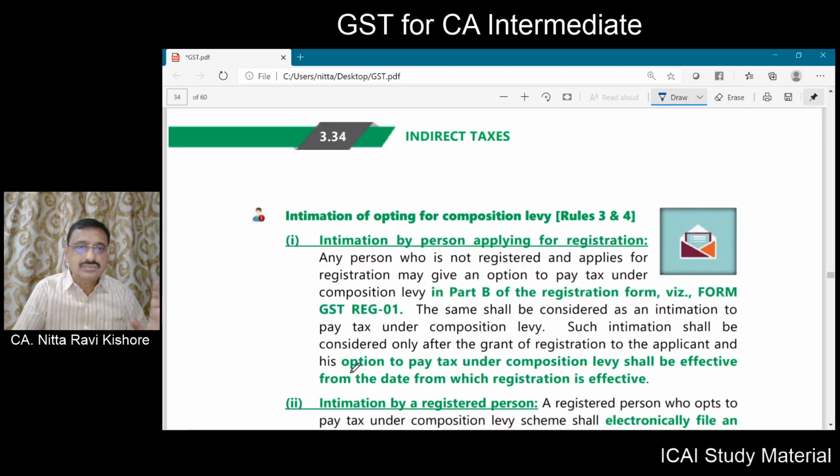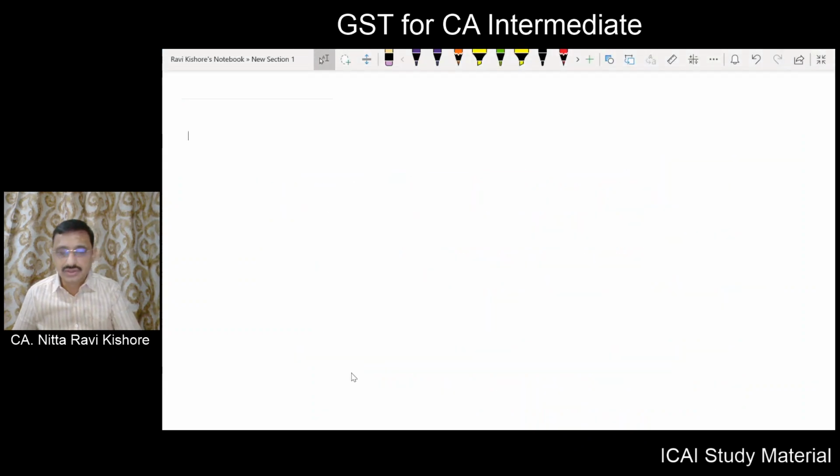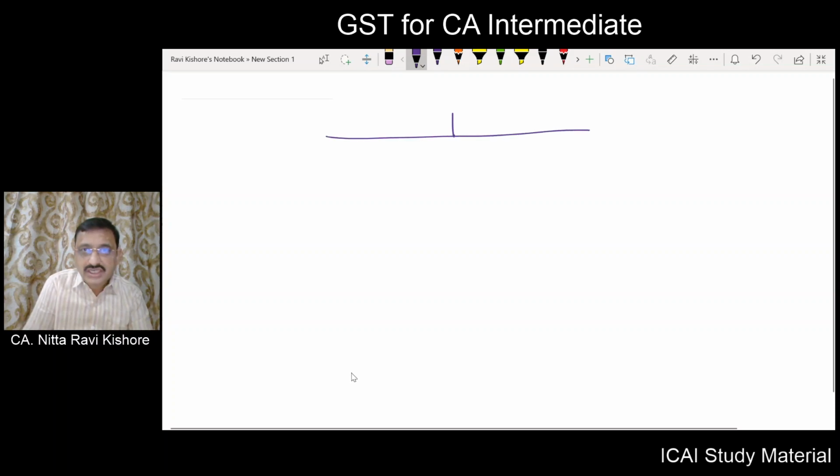Right? Moving forward, we have the intimation of opting for composition levy given under rule number 3 and rule number 4. Now, let us say a person wants to opt for the composition scheme. Here there are two scenarios. What are the two scenarios?